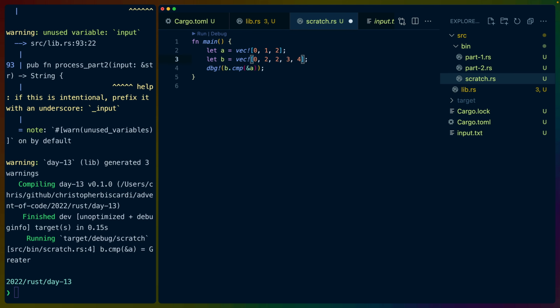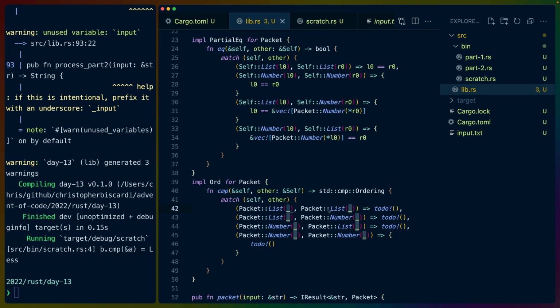If we have the number 2 here, b is still greater, and that's a bad test. So let's do this, and hopefully we get Less. We do get Less. So it does compare element by element, and it does compare by length at the end. If we do something like this, b is still less than a. So I think we're good to just let this ride on list ord, a dot comp b. Also, if it's numbers, we're free to let it ride.